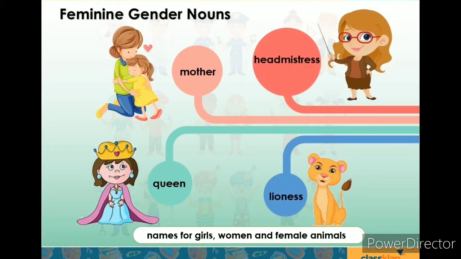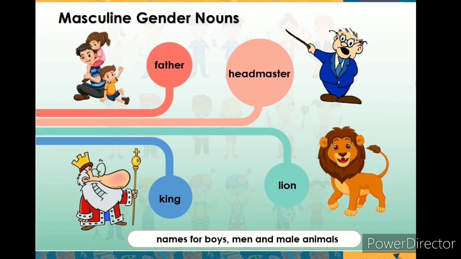For example, father, headmaster, king, and lion are some examples of masculine gender nouns. So these all belong to males or male animals.